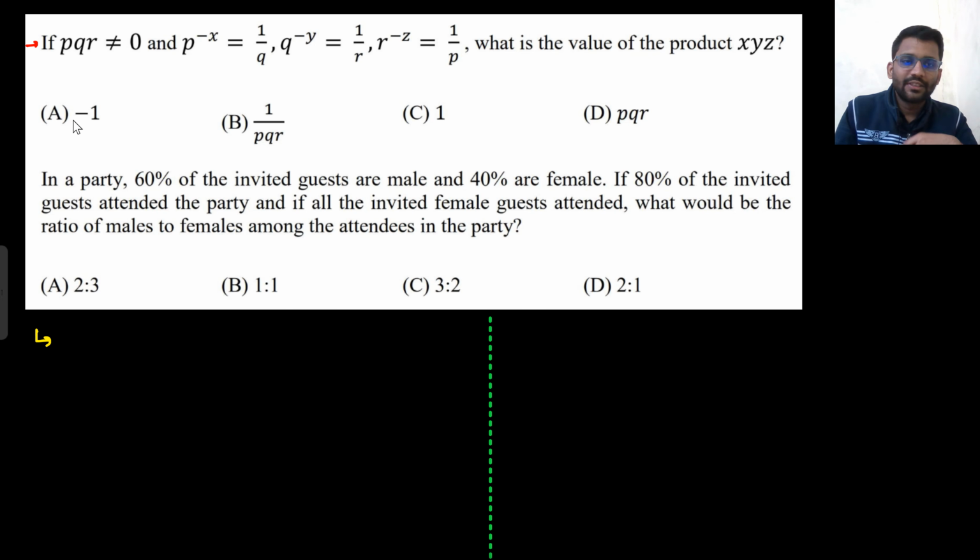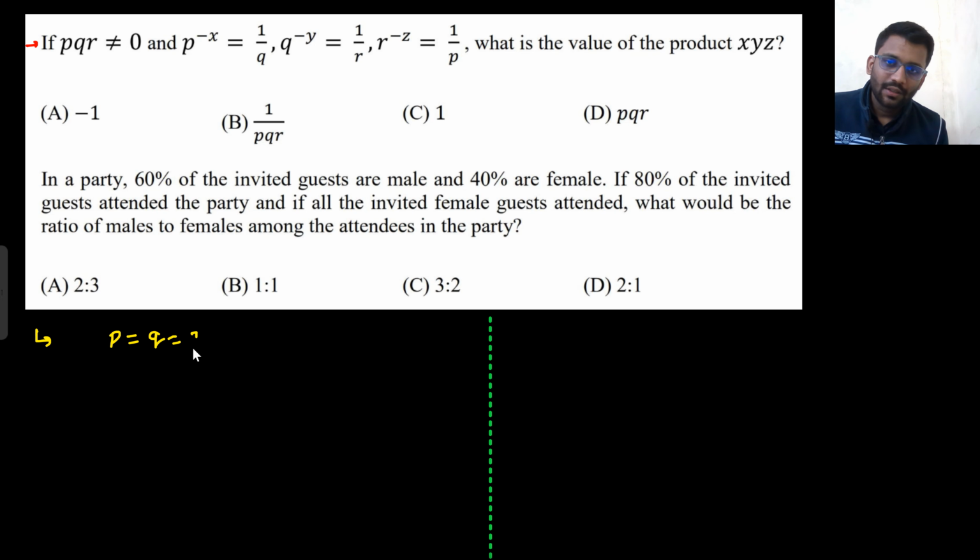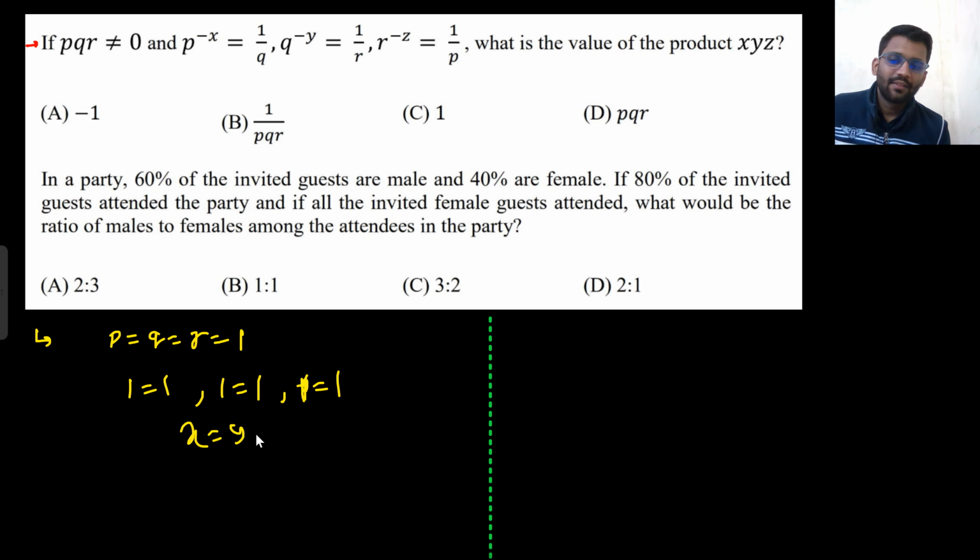Now there will be some students who will try to be smart here. What will they do? They will put P equals Q equals R equals 1. So 1 to the power minus x will be 1. 1 equals 1, 1 equals 1, and 1 equals 1. So what is the value of x, y, z? They will get 1 only. So multiplication of x, y, z will be equal to 1. So they will tick this. Luckily they got it correct. But this is not the correct method to solve it.